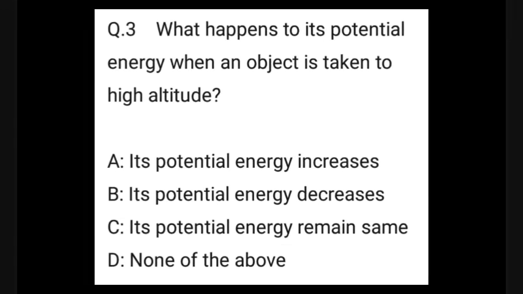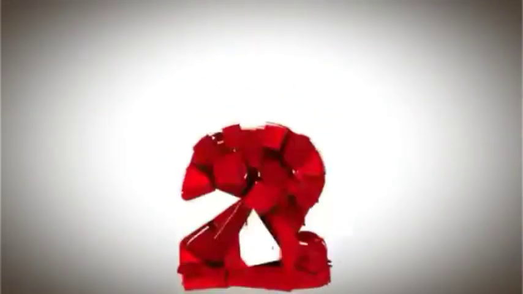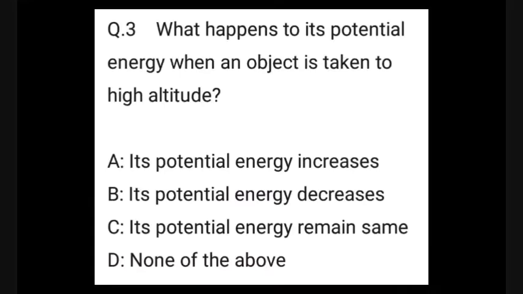Question number 3. What happens to its potential energy when an object is taken to a high altitude? A. Its potential energy increases. B. Its potential energy decreases. C. Its potential energy remains the same. Or D. None of the above. As the potential energy is directly proportional to height, the answer is A. Its potential energy increases.